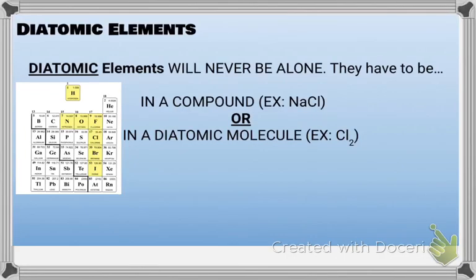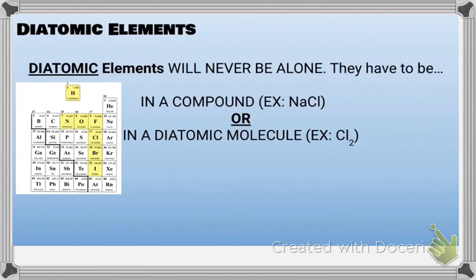Hello everybody. The following elements that we'll be discussing today are called diatomic elements simply because they are so reactive that they cannot exist in nature alone, meaning you can't have a free-flowing hydrogen, nitrogen, oxygen, fluorine. They're not just individual atoms floating around by themselves. They are always going to be bound to something.